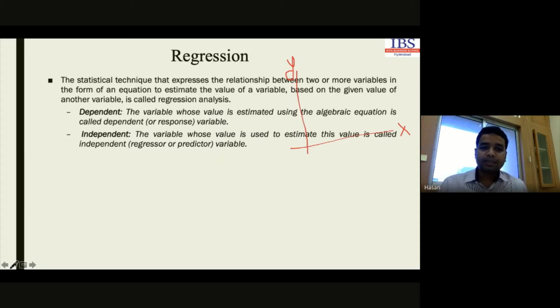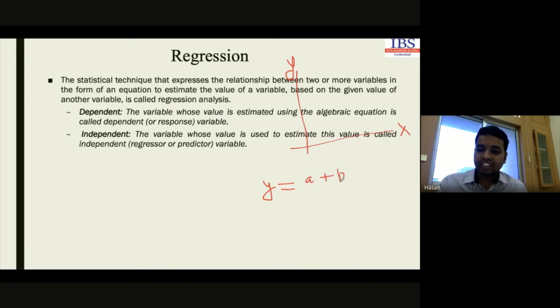In this particular case, we have two different types of variables. One is the dependent variable, another one is the independent variable. An independent variable is the variable whose value is used to estimate the value of the dependent variable. You must have observed this relation, y equals f of x, a plus bx. You must have gone through this relation.